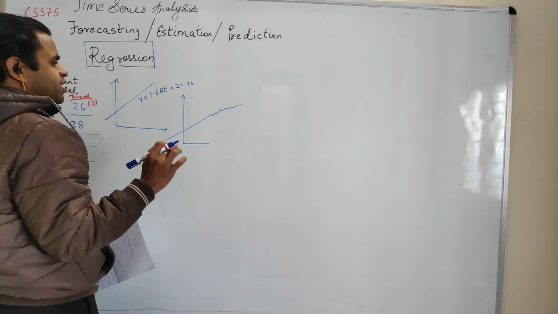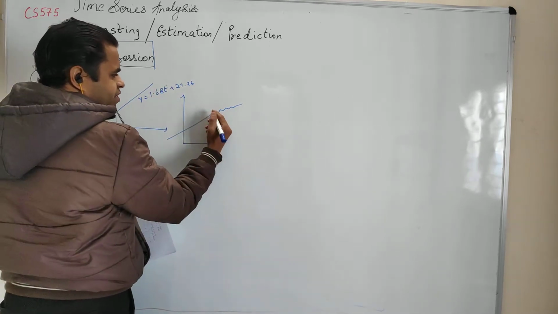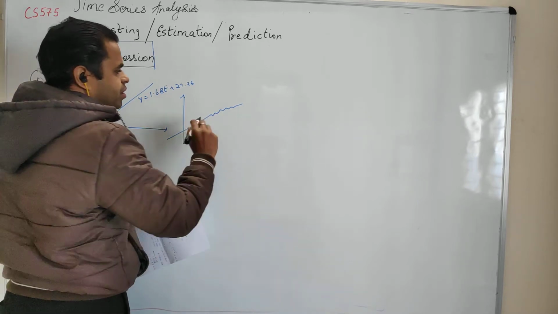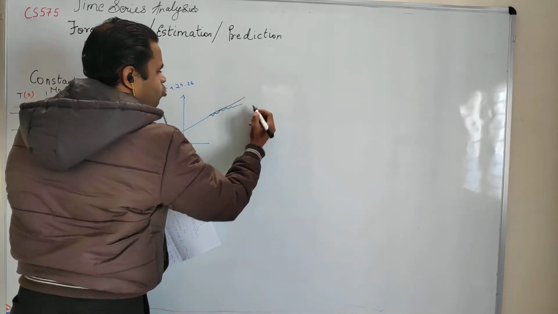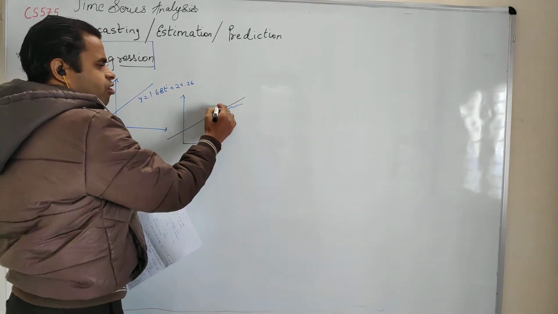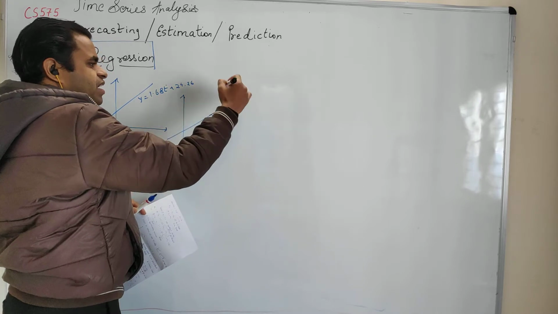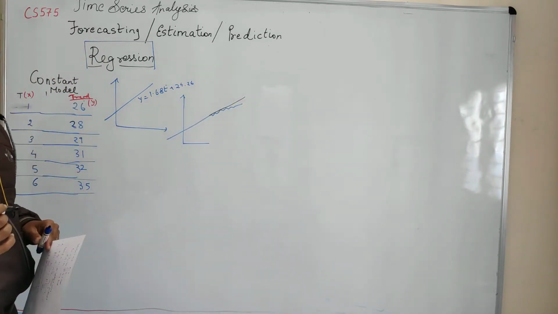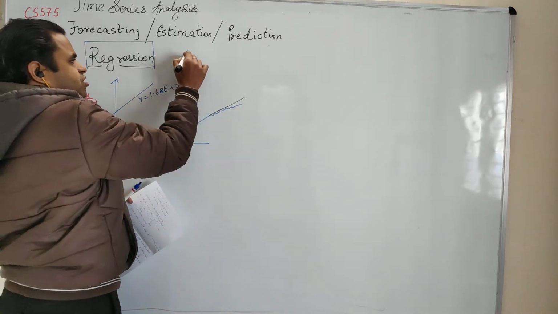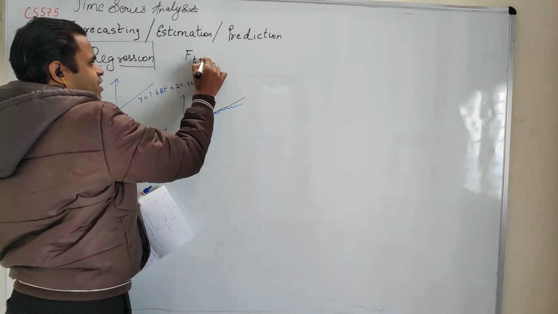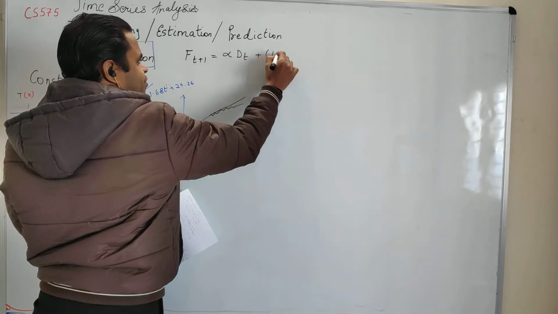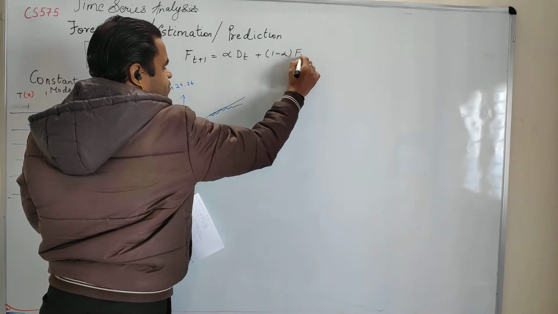The issue with regression is that if you have a sudden fall or rise, the regression will not capture that. Regression keeps on continuing the same slope forever, right? So occasionally when you have a fall or a rise, the linear regression will lead to higher errors of forecasting. Just like we had in the case of exponential smoothing, where we had F(t+1) is alpha times the demand plus 1 minus alpha times the previous forecast.